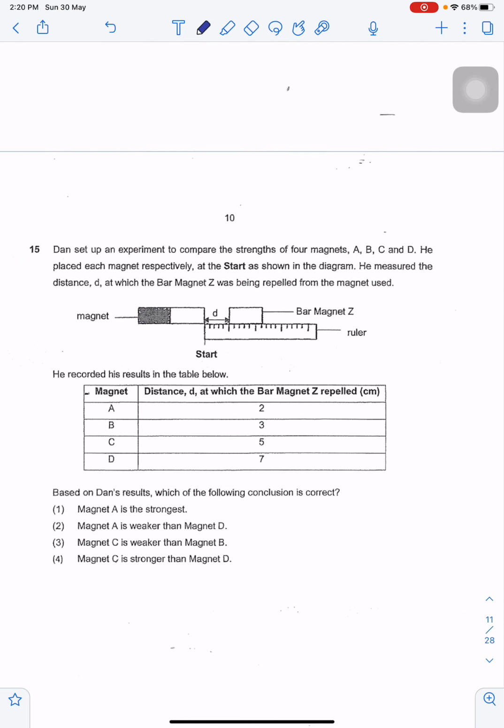Then he set up an experiment to compare the strengths of 4 magnets, A, B, C, and D. He placed each magnet respectively at the start as shown in the diagram. He measured the distance D at which the bar magnet Z was being repelled from the magnet used. He recorded the results in the table below, and based on his results, which of the following conclusions is correct? Magnet A is the strongest.